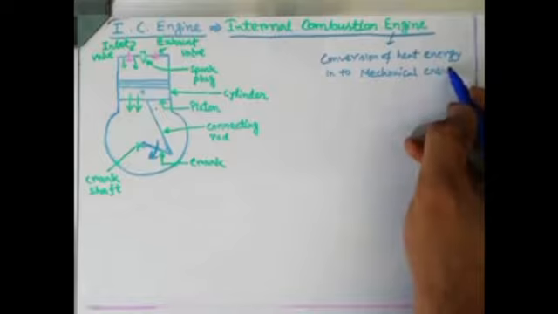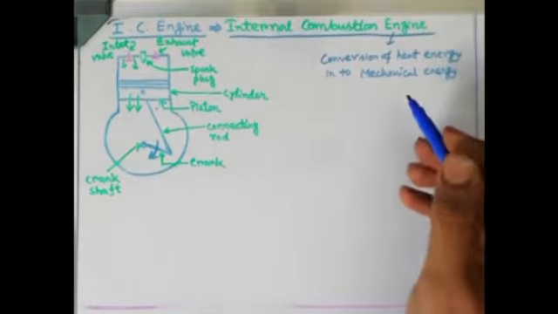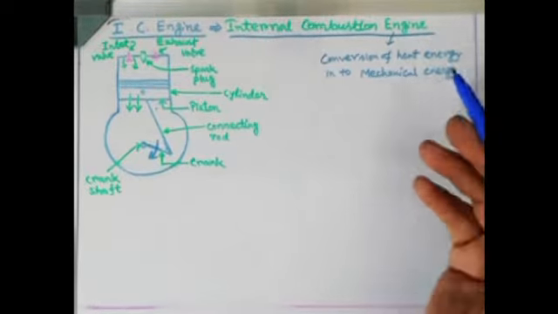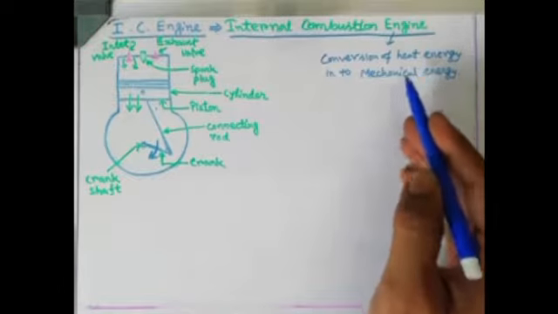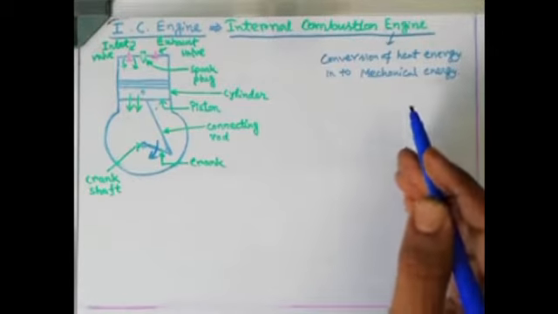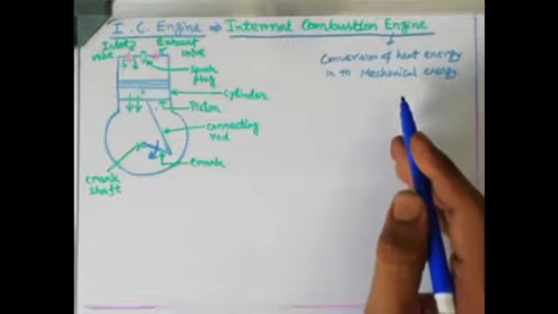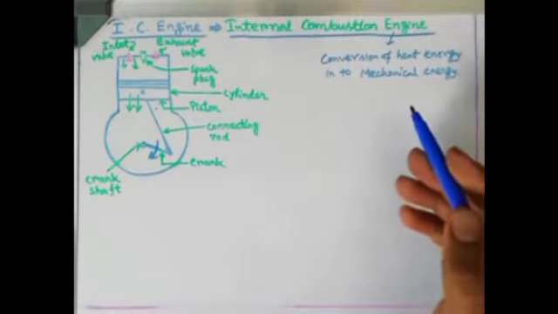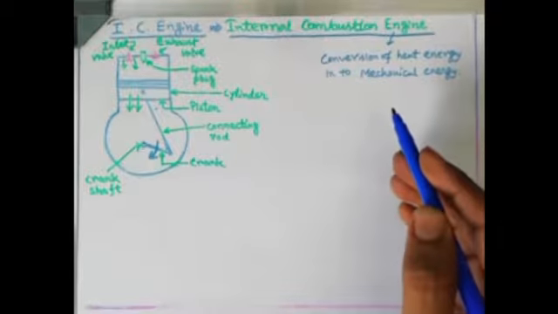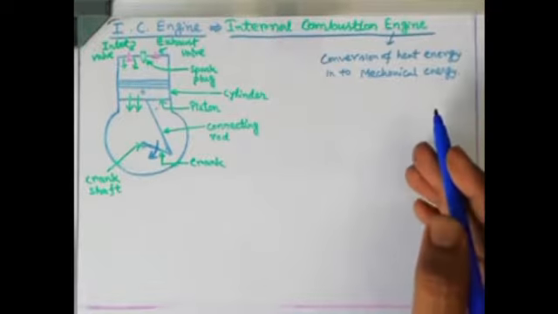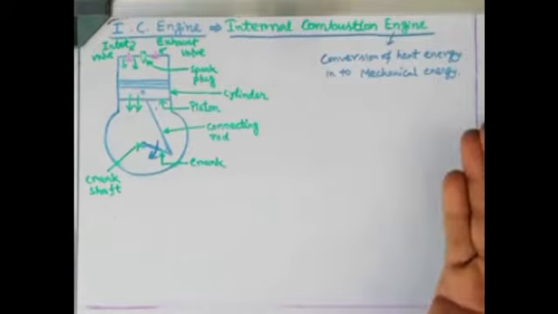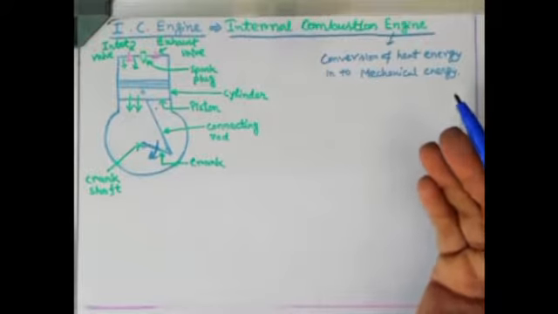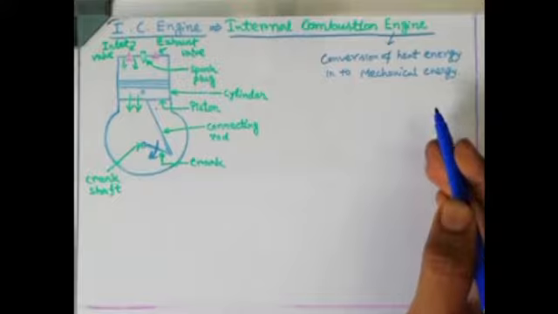Otherwise you can say that we are converting the fuel energy, because this heat energy is coming from the combustion of fuel. Inside the fuel, the energy is being stored in the form of chemical energy. When that chemical reaction takes place during the combustion, from that chemical energy it comes to the heat energy, and then finally to the mechanical energy.